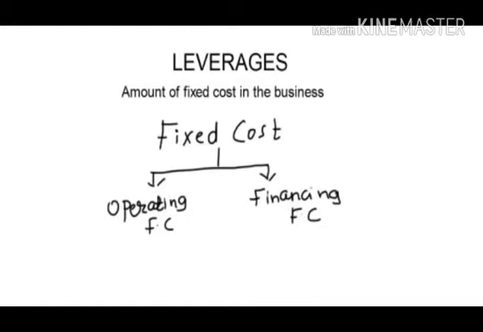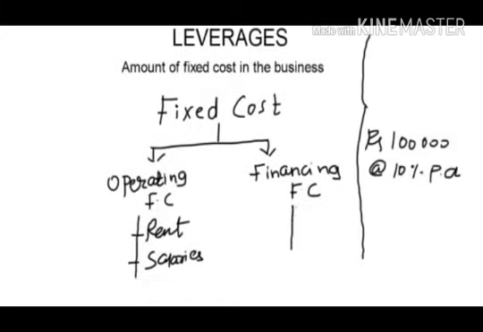First let's talk about operating fixed cost. The examples which I have given of monthly rent payments or salaries can be classified as operating fixed cost. Operating fixed cost means your business cost or your business expenses. So monthly rent payment and salaries are your business expenses, so we can classify them under operating fixed cost.